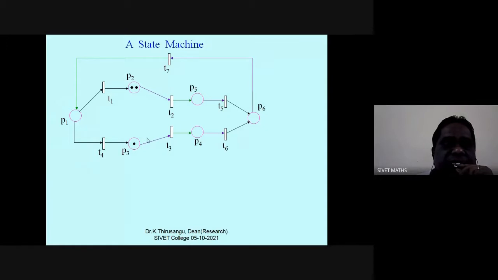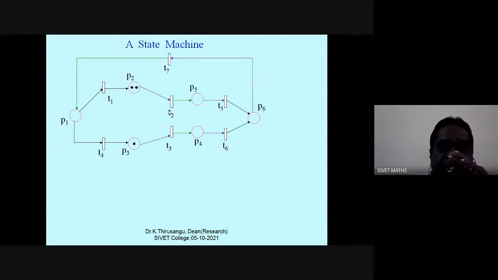Now you may see this. How many transitions have I drawn here? 6 transitions. Sorry, there are 7 transitions. All the transitions have only one input and only one output, and therefore this is a state machine. This state machine is called an automaton.